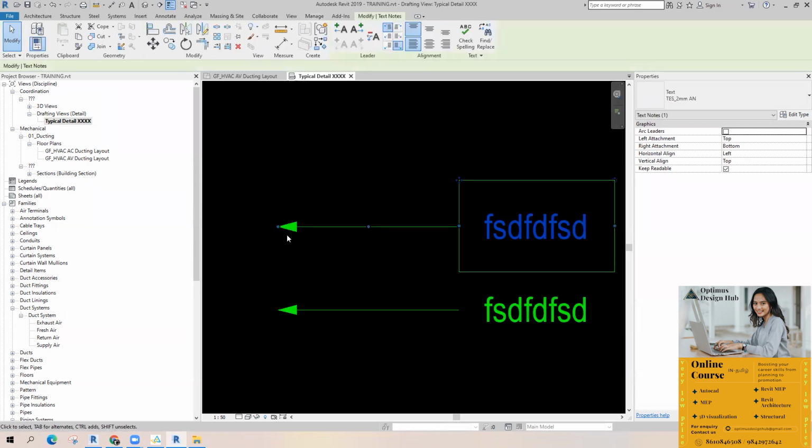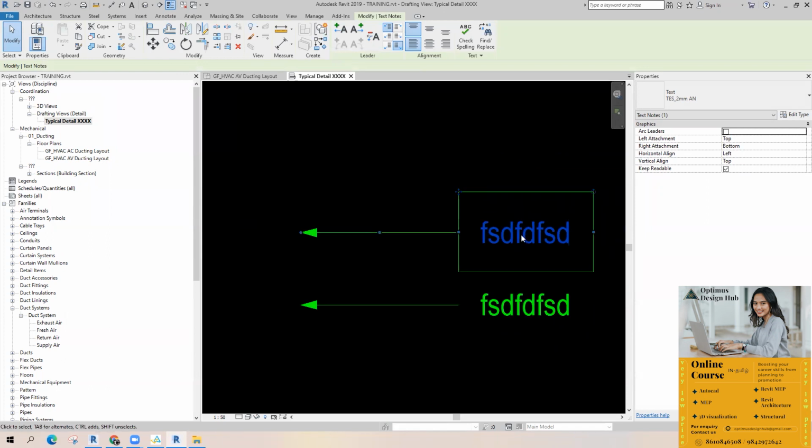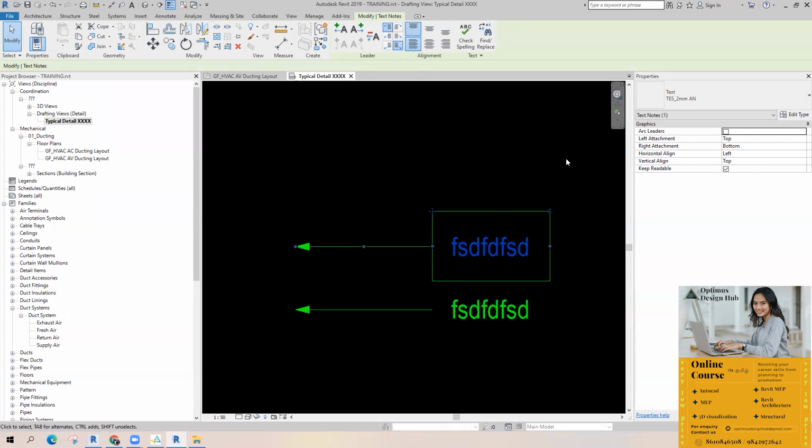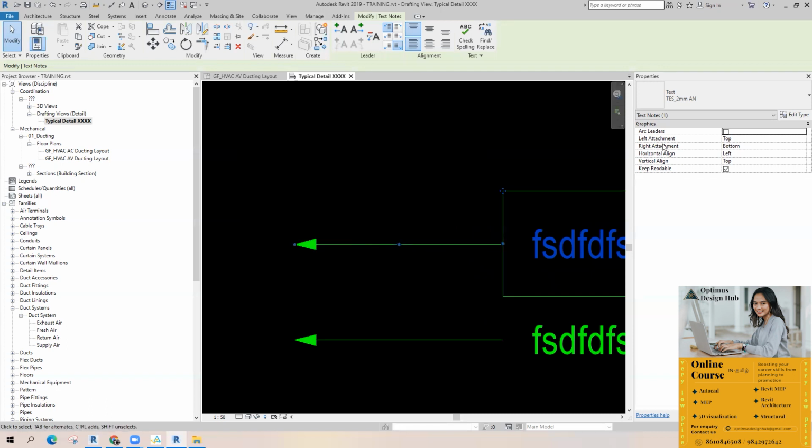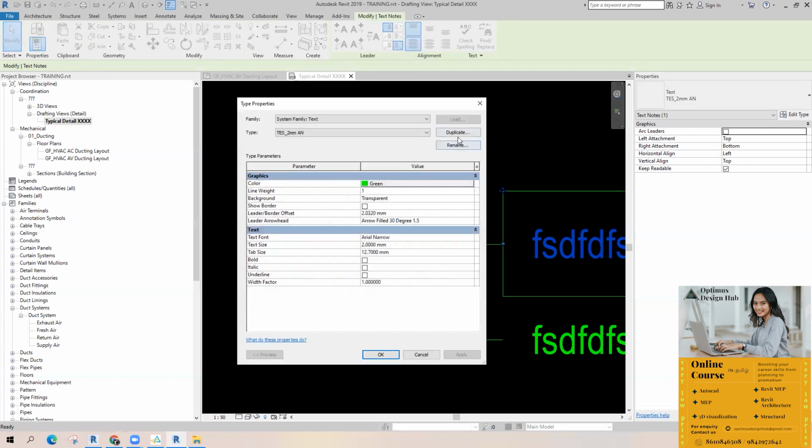I want to change the leader size of this particular text. So how can I change it? Just duplicate it. Okay. Just duplicate it. I'm going to change to 2.5.